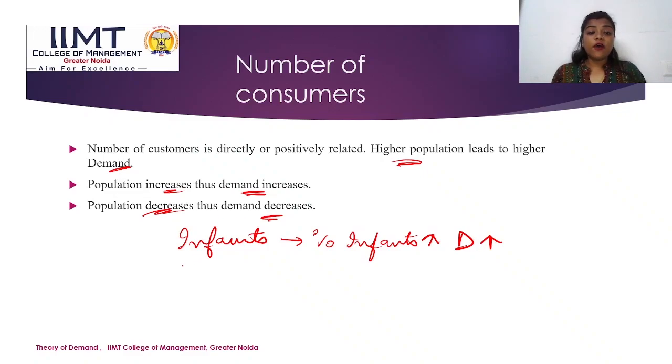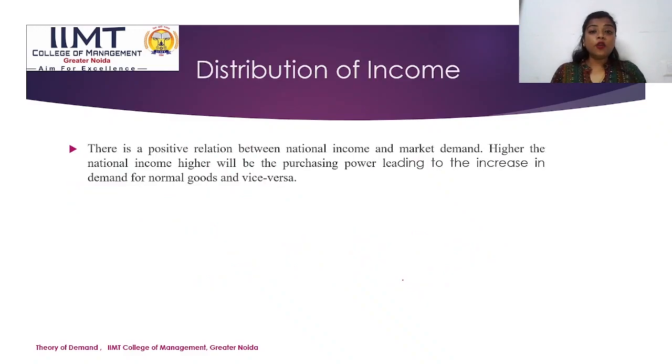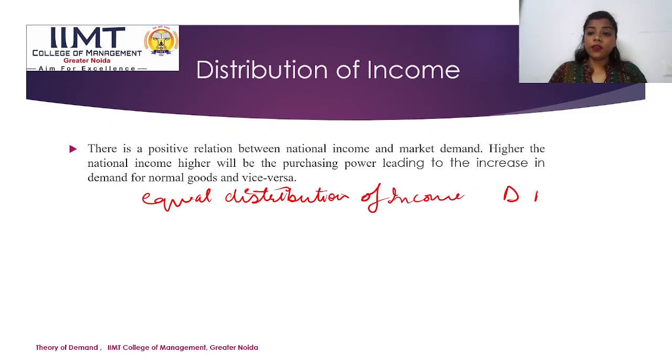If I produce products for females and the percentage of females has risen, the demand for female products will automatically rise. Moving on to the distribution of income, if there is equal distribution of income, the demand will be more.